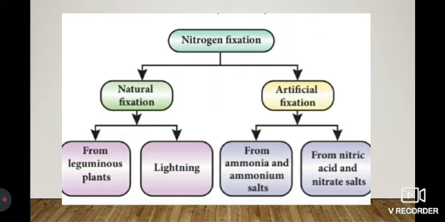The second one is the artificial fixation method. By artificial fixation, we apply fertilizers like ammonia and ammonium salts, which convert the nitrogen present in them to nitrate. And also from nitric acid, the plants get nitrate. So these are the nitrogen fixation methods. Simply, nitrogen fixation means atmospheric nitrogen is converted into nitrates, which are used for the growth of the plants.